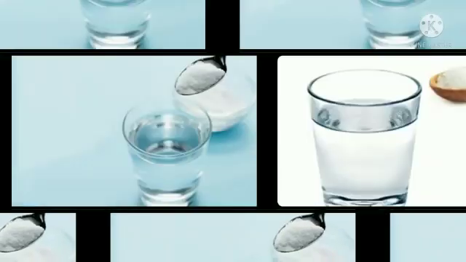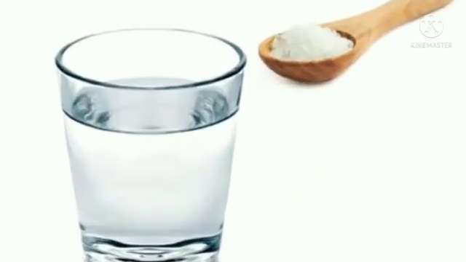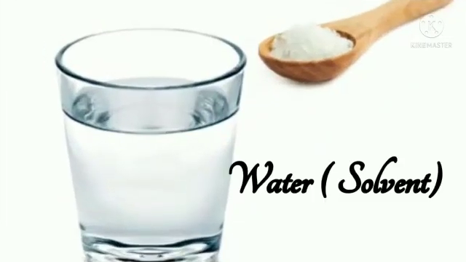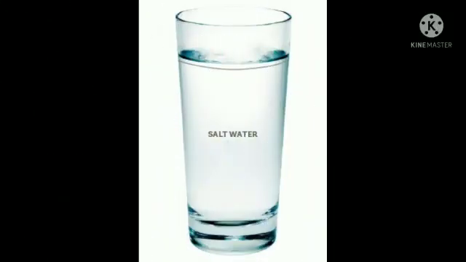Okay. Next, we move on. What is solvent? The substance in which the solute dissolves is called the solvent. Here, the solvent was water. Okay. After dissolving the salt in water, the liquid which we get is called the solution.